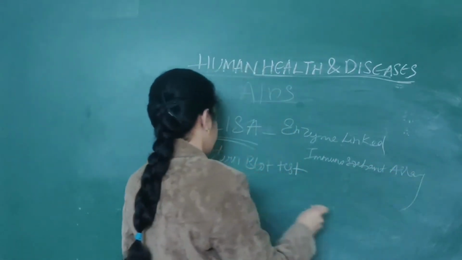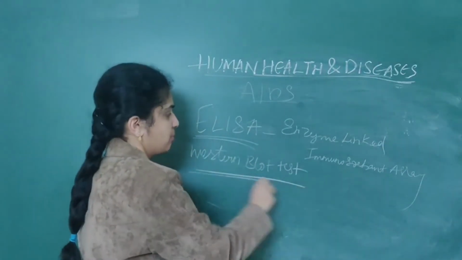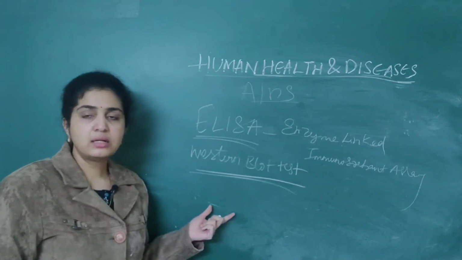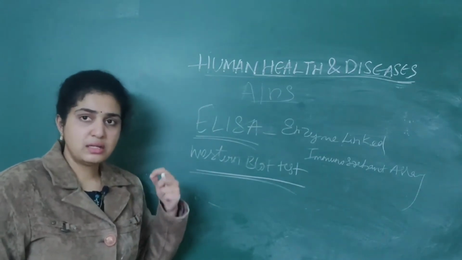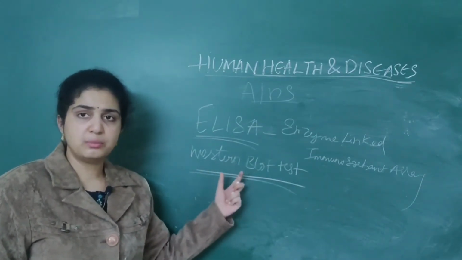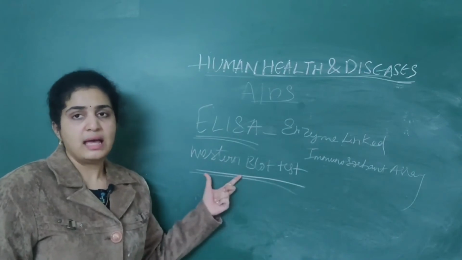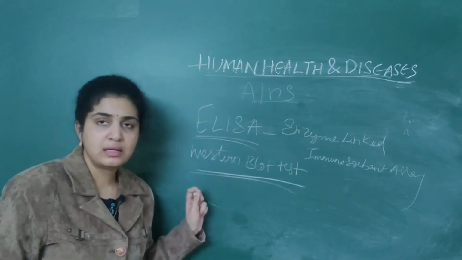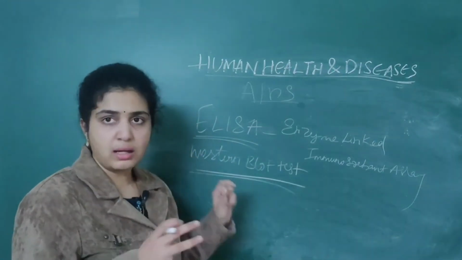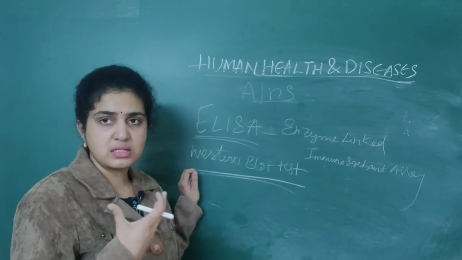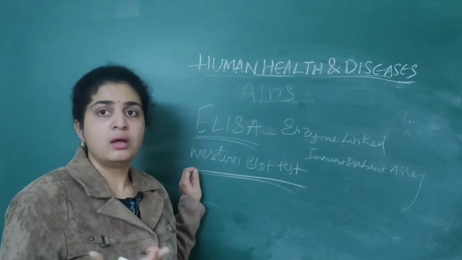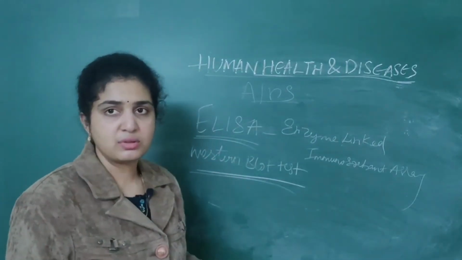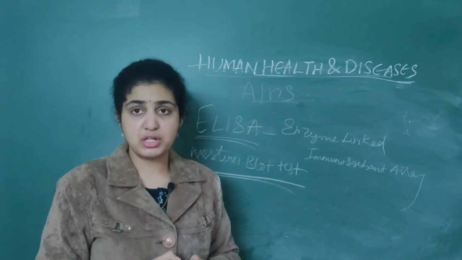So this is ELISA. The Western blot test also helps in detecting AIDS. For these tests in detail, you don't need to go, just remember the names of the tests which are essential for AIDS. Later in MBBS you can learn clearly how these tests work, but now remember the names of the tests, ELISA as well as Western blot test.